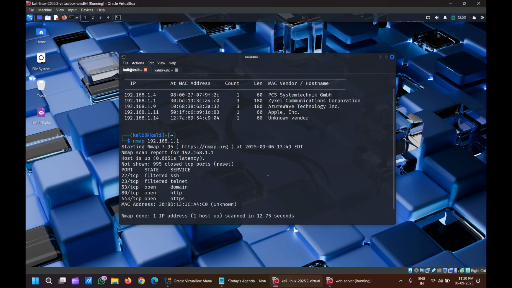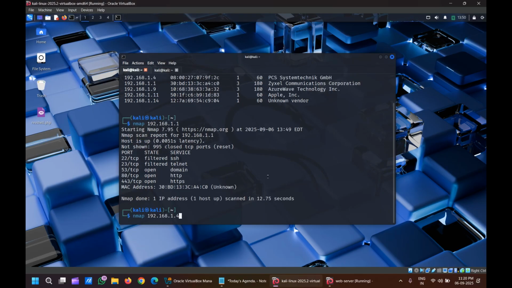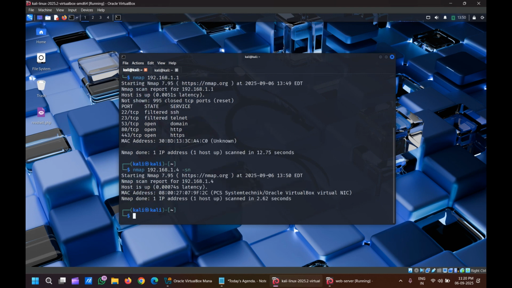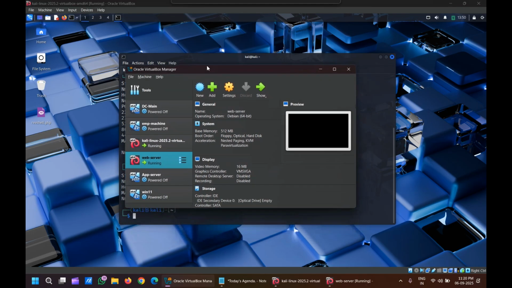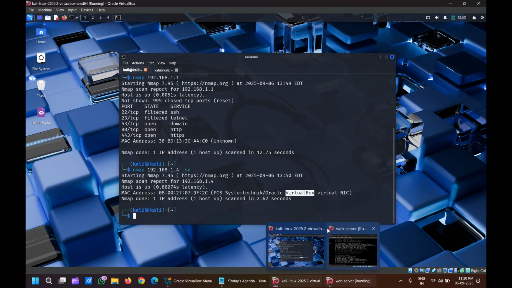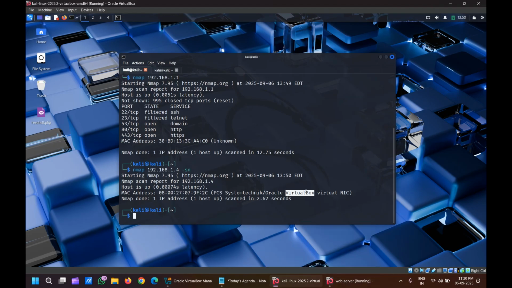For 1.4, I want to check just whether it is up and running or not. To check whether the host is alive, the switch is hyphen small s and small n. By using small s small n, are you able to see this one? It is a VirtualBox. I have shown you earlier that in the VirtualBox manager I am running the web server. So it is 200% sure the web server is running in the VirtualBox. That means the host at IP 1.4 is up, and 1.4 comes under web servers.